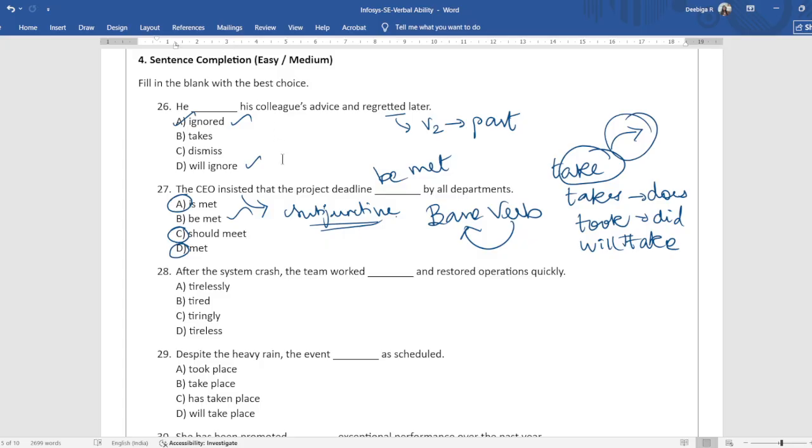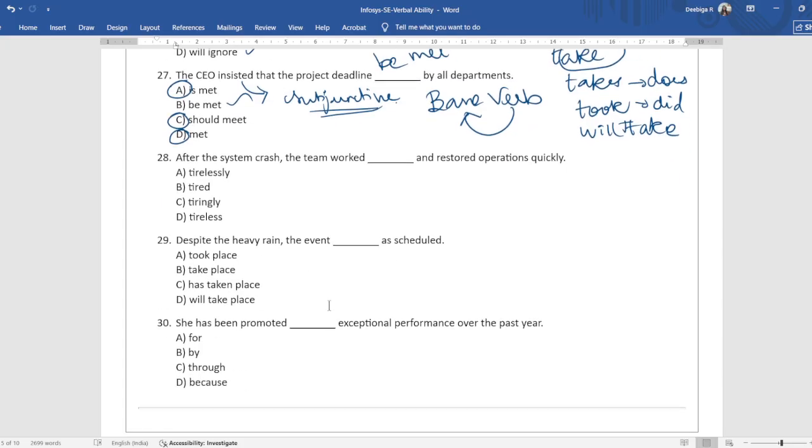Okay. After the system crash, the team worked dash and restored operations quickly. When there is a huge operation in front of you, you work tirelessly. You don't say work tired, tiring, or tireless. It is tirelessly, and restored operations quickly. When you do something in a way, you put an adverb. Tirelessly is an adverb. It talks about the verb: you do a work tirelessly. That's why you don't take tireless, you take tirelessly.